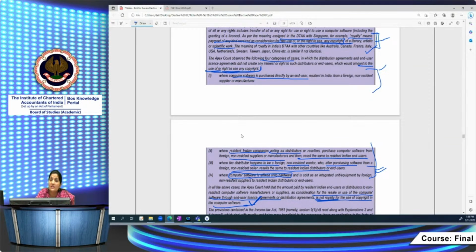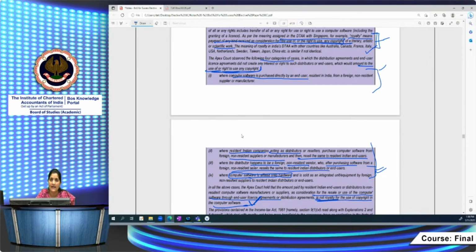If the question is specifically asking you to determine the taxability of royalty as per the provisions of the Income Tax Act, then you will apply the explanation and see whether it is falling within these cases. And if it is not under an agreement approved by the central government, then what rate will you apply? You will apply the rate of 40% plus surcharge as applicable and cess also. Accordingly, TDS under 195 has to be attracted. Read the question carefully. What is the requirement as per the question? If it is silent, then you have to compare both.